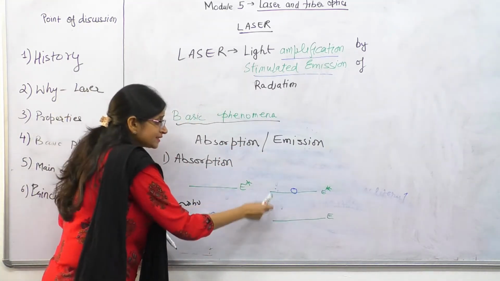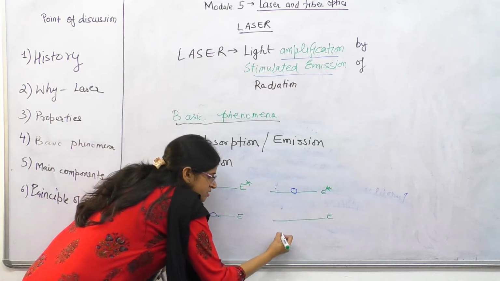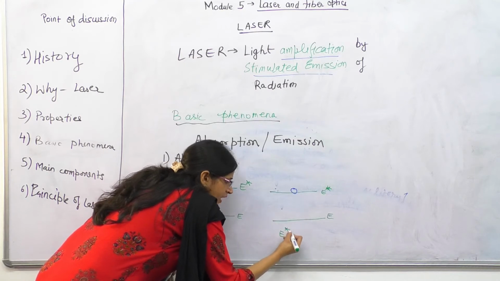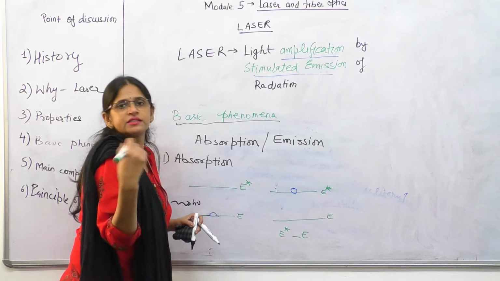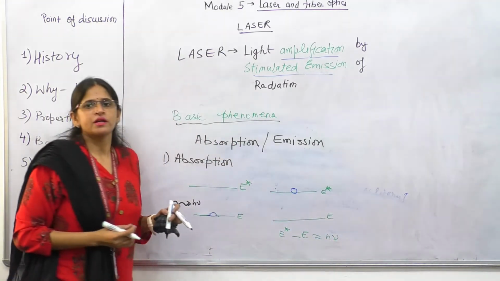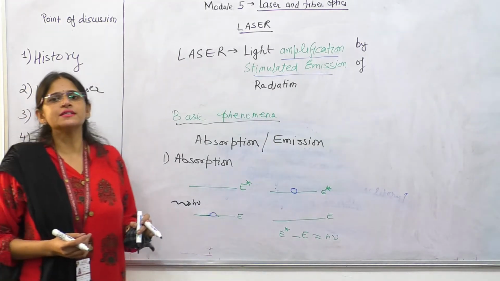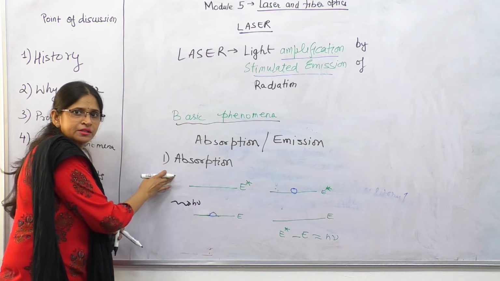So if we want this transition to happen, what is required is that the difference E star minus E, the difference between the two energy levels, should be equal to hν. Then only the transition is possible. So this is known as absorption.